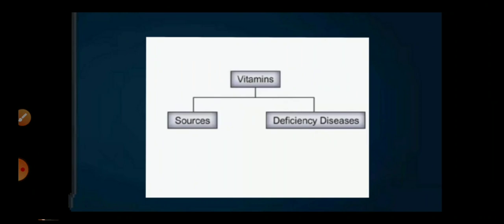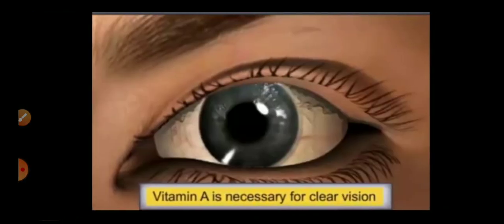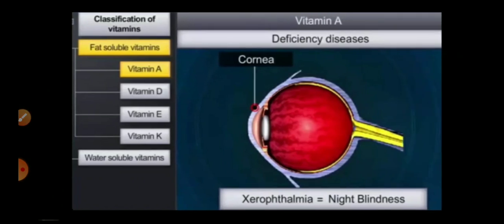So let us discuss the sources and deficiency diseases of each vitamin. Sources of vitamin A: we get vitamin A from carrot, milk, fish liver oil, liver, butter, etc. And the deficiency of this will cause us diseases. Why is vitamin A necessary for our body? It is necessary for clear vision, and the deficiency of this will cause night blindness.